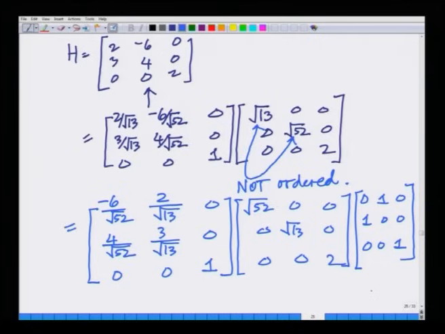This is the matrix V Hermitian, and you can verify that this is the singular value decomposition.